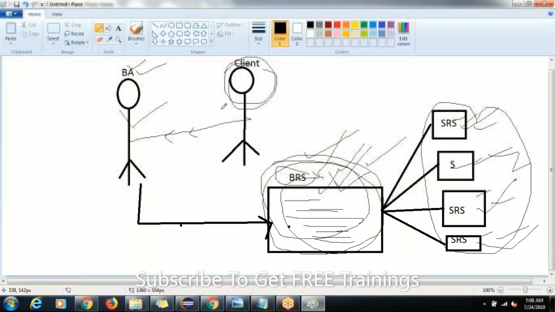They collect the requirements, come back to our office, and prepare the BRS document. Once the BRS document is ready, based on one BRS document, a number of SRS documents will be prepared.